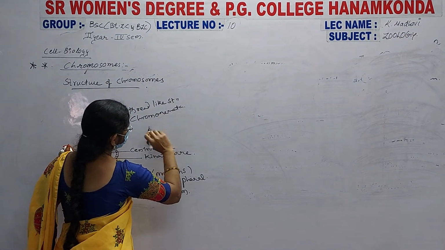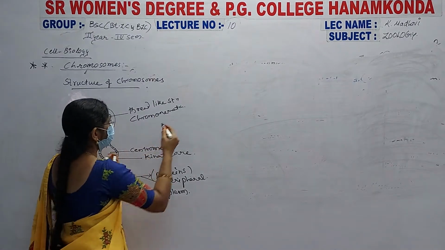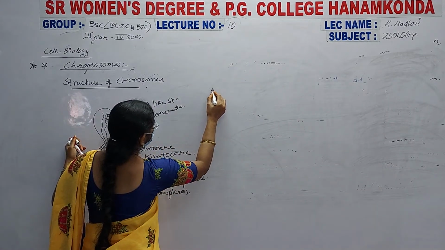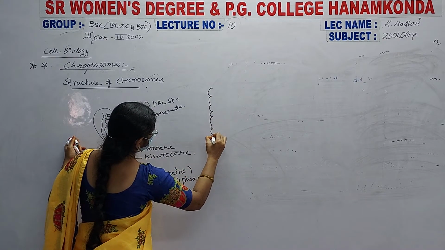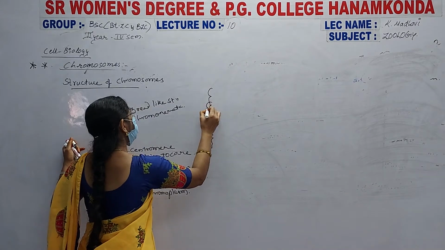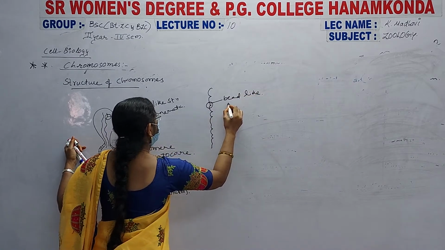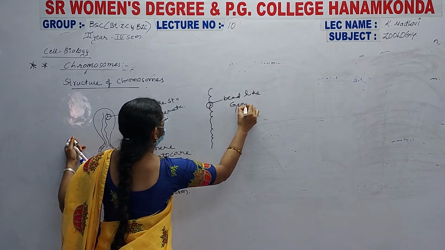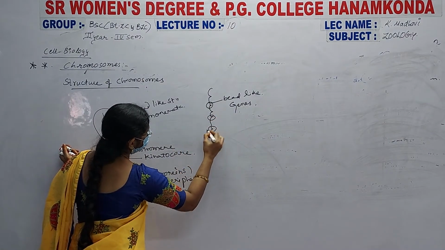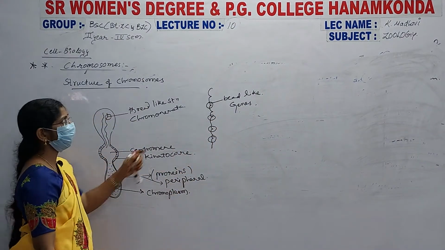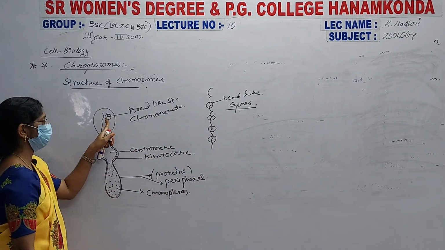These structures can be observed under the microscope. They look like bead-like structures, and these bead-like structures are nothing but genes. They are arranged in a linear sequence on these structures.